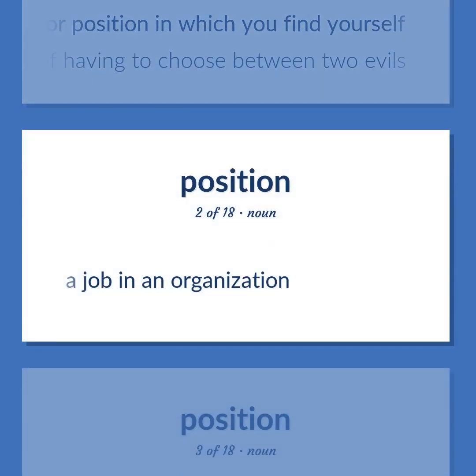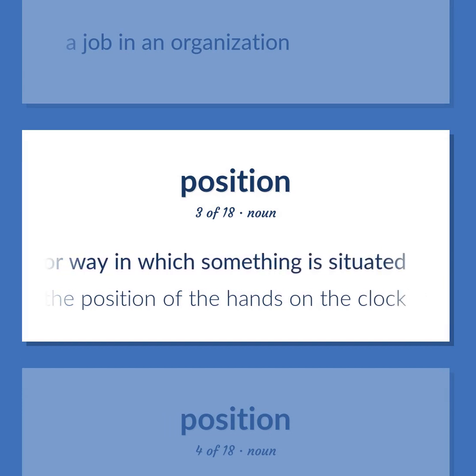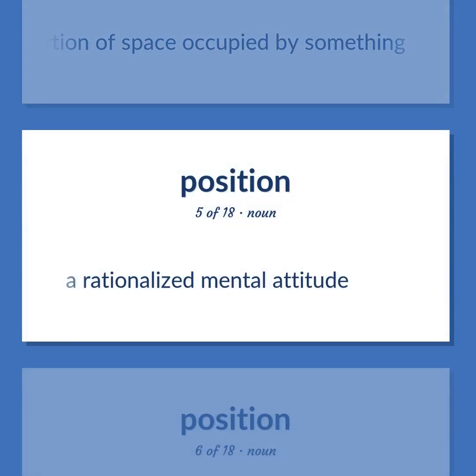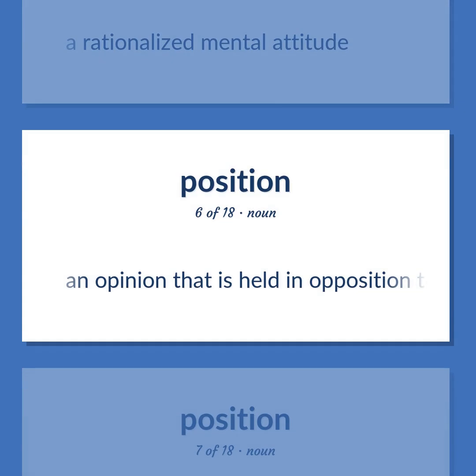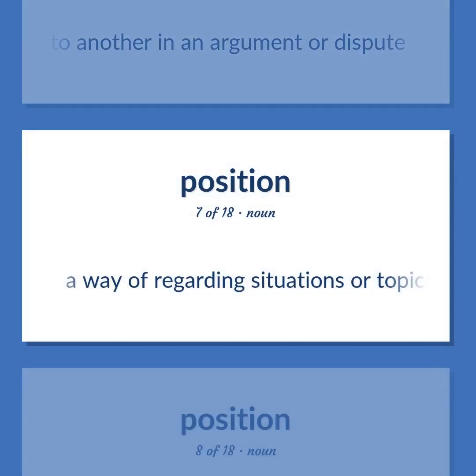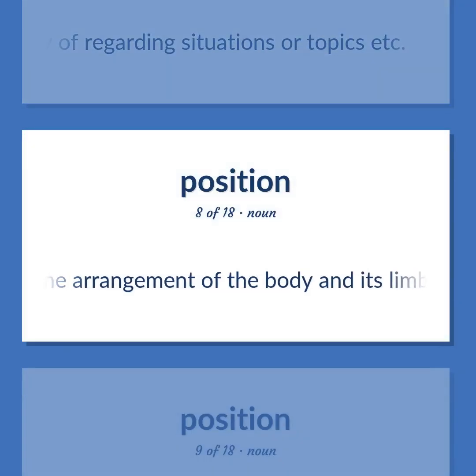A job in an organization. The spatial property of a place where or way in which something is situated. The position of the hands on the clock. The particular portion of space occupied by something. A rationalized mental attitude. An opinion that is held in opposition to another in an argument or dispute. A way of regarding situations or topics, etc. The arrangement of the body and its limbs.